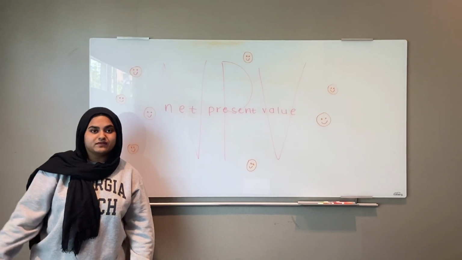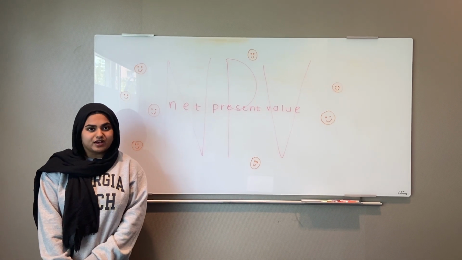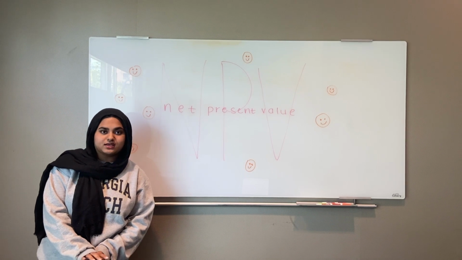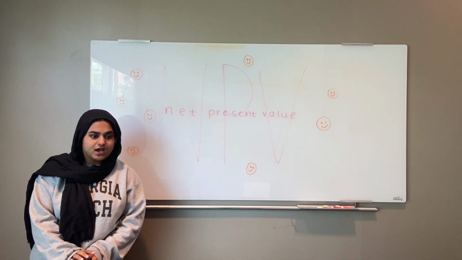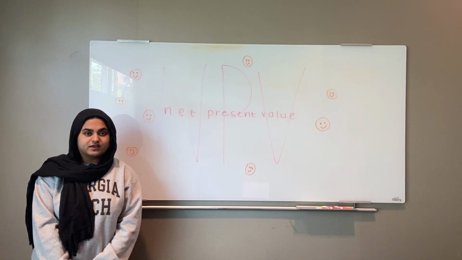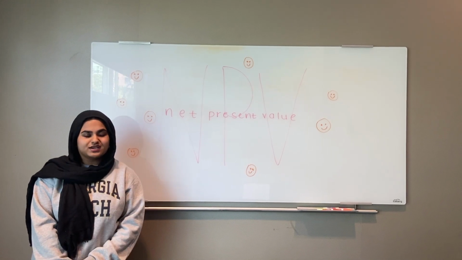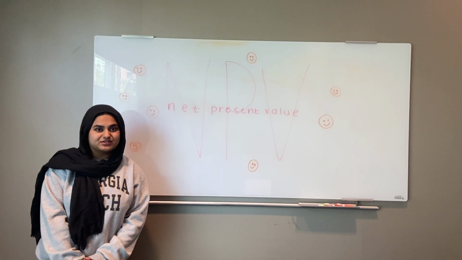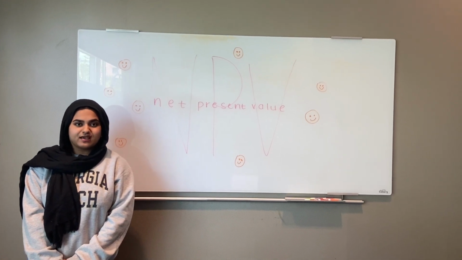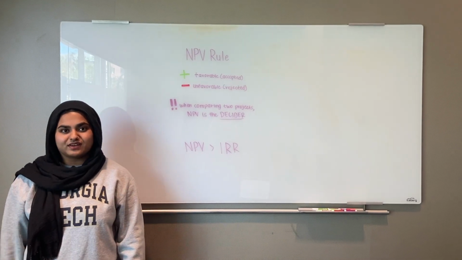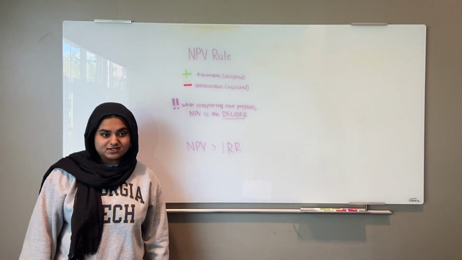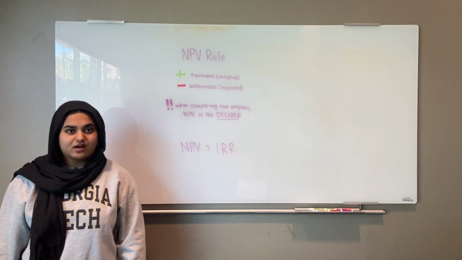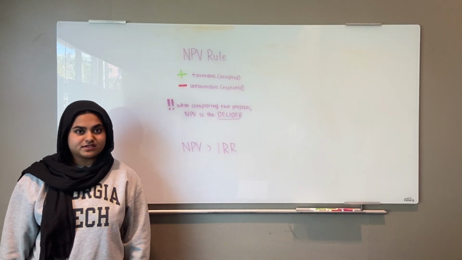Net present value or NPV is the difference between the present value of future cash flows and the cost of investment. Since you need to estimate the timing and the amount of future cash flows, NPV is an estimate and can't be observed in the market. To get NPV, project all future inflows and outflows associated with an investment, discount those future cash flows to the present day, and then add them all together. This leads us to the net present value rule, which states that if NPV is positive, then the investment should be accepted as the effect on share value is favorable, and if the NPV is negative, then vice versa.